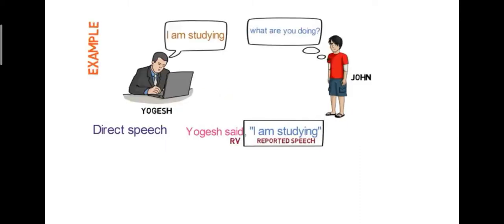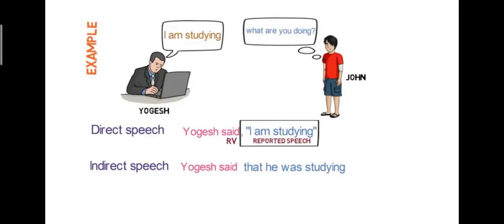Direct speech: Yogesh said, "I am studying." Said, reporting verb. "I am studying," the actual words enclosed in commas, reported speech. Now, how do we change it from direct to indirect speech? In indirect speech, it changes as: Yogesh said that he was studying. How do we change direct speech into indirect speech? There are a number of rules. Let us learn.